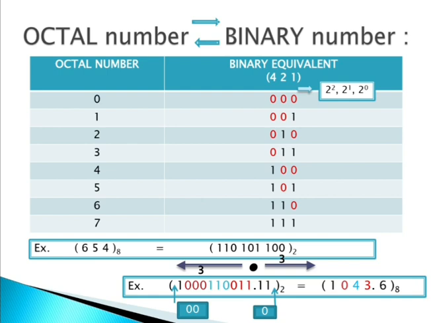For 001, the answer is 1. For 000, the answer is 0. For 110, the answer is 4. For 110, the answer is 6. Sorry, I had written 4. And for 011, the answer is 3. And after the decimal again 110 is 6. In this way you have to do it.